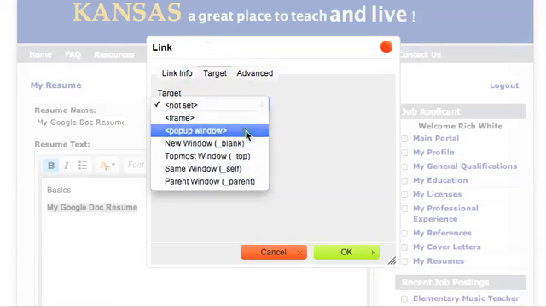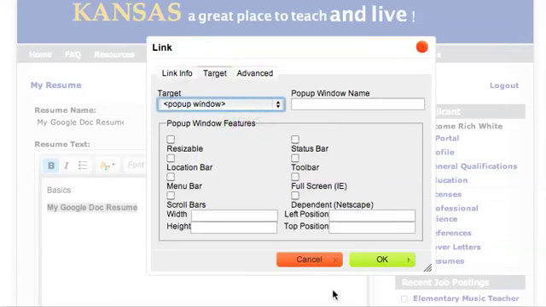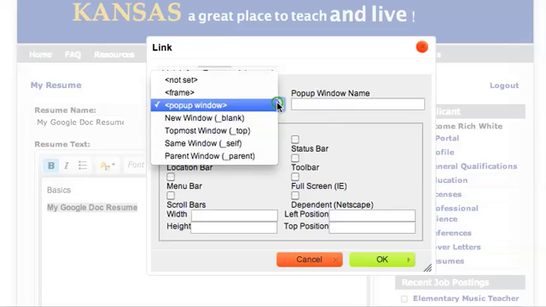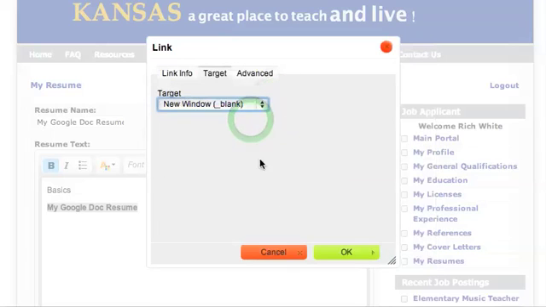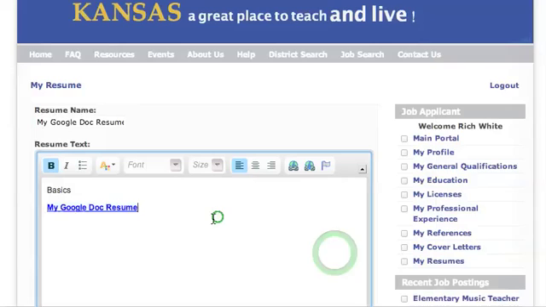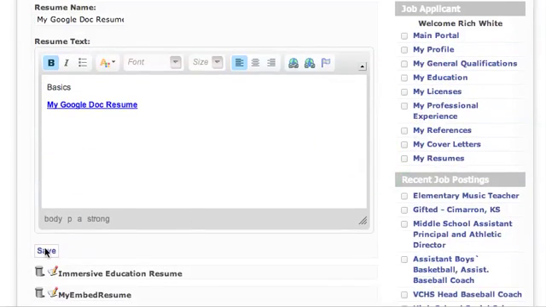So I'll have it show up in a pop-up window. And then you can adjust the features. Another thing you can do is just say, well, just a new window. Then you won't have all those other options if you don't want them. So I'll say another window and I'll press OK. So now you see, now I have a link here. Let's go ahead and save it.